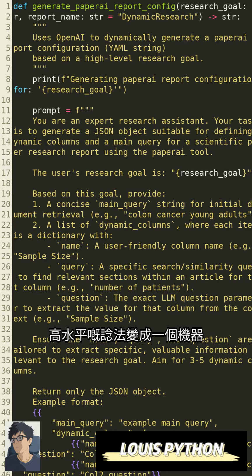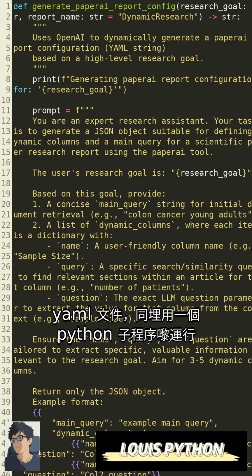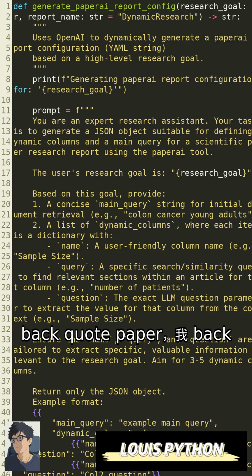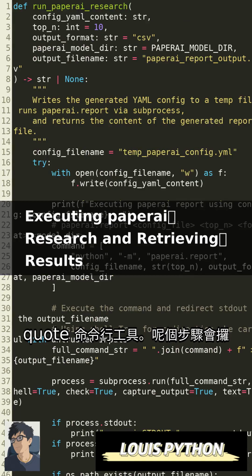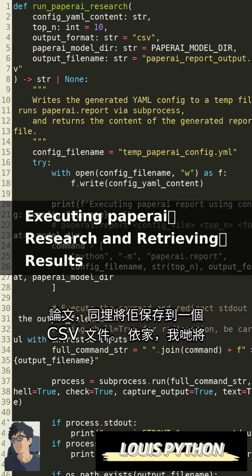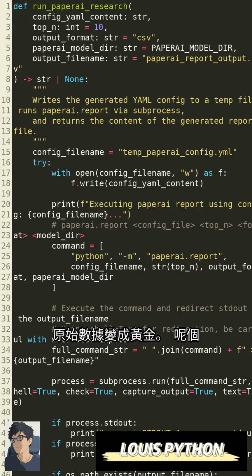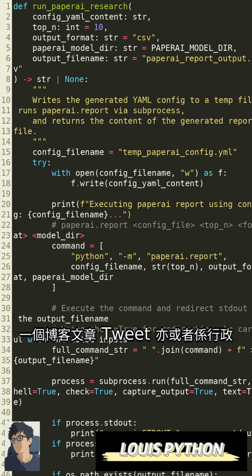It intelligently creates a main query and specific questions to extract precise data, turning a high-level idea into a machine-readable plan. With our config ready, this function takes over execution. It saves the YAML file and uses a Python subprocess to run the paperai command line tool. This step fetches raw data from scientific papers and saves it all to a CSV file.